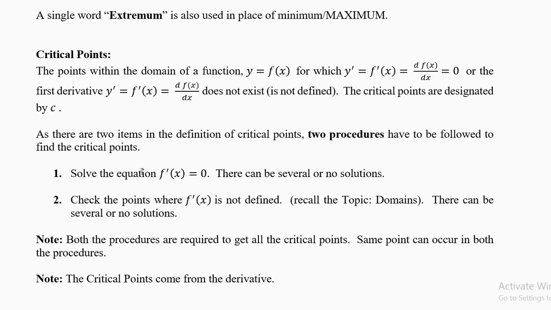The first step is solve the equation f prime x equal to 0. This equation can have one answer, two answers, or many answers. Then second procedure, find where the derivative is not defined. Recall the topic domains. There can be several or no solutions. In both the cases, sometimes you'll have no solutions and sometimes many solutions. We'll see this in the examples we do. We need both the steps 1 and 2 to find the critical points. Please note, the critical points come from the derivative.